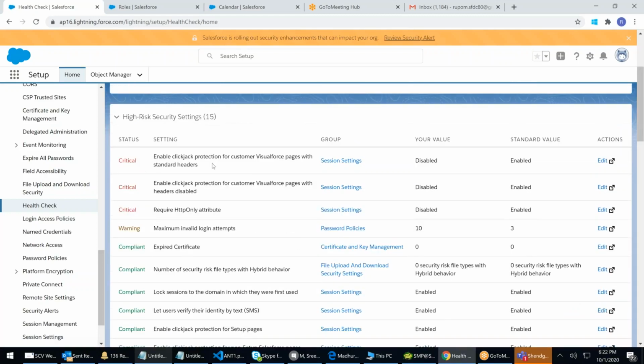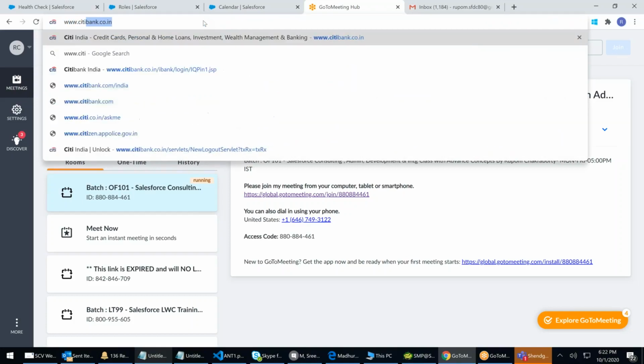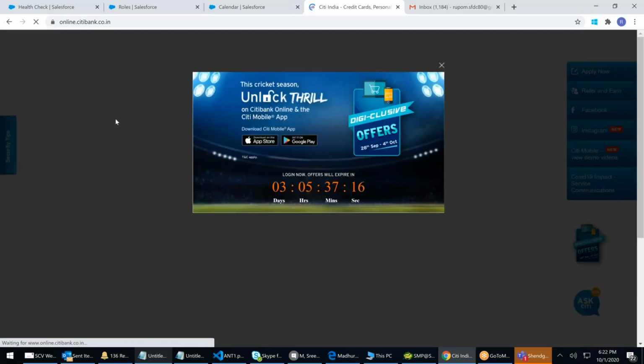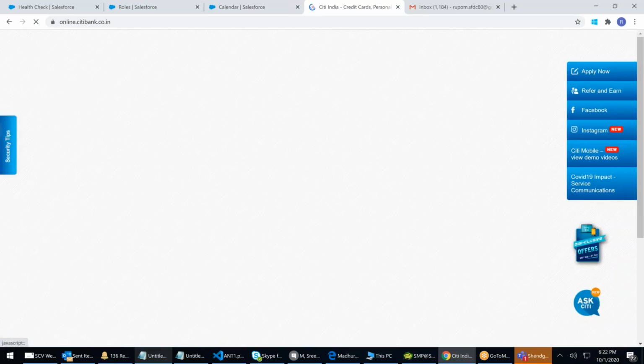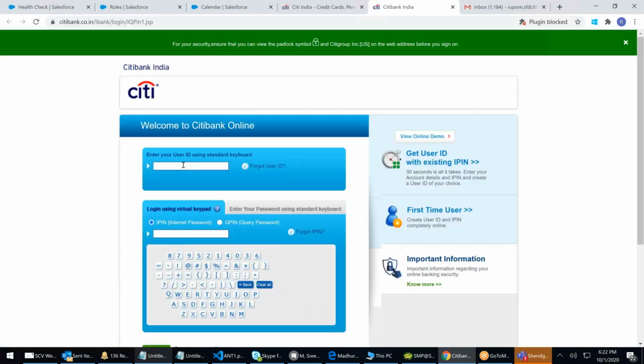Same way, clickjack. What is clickjack? If you go to Citibank, or any bank, the login page, you enter the password with a mouse click. You don't type on the keyboard, because what happens? I say Citibank login. Here, that password I have to type.